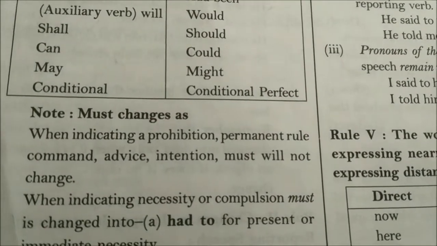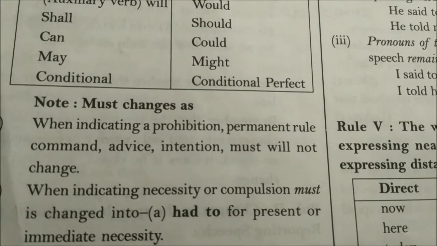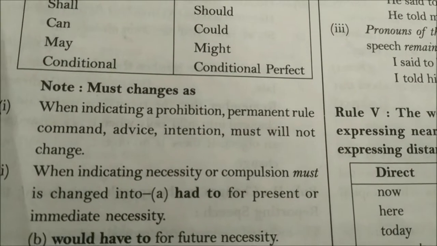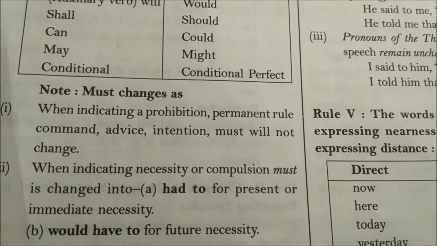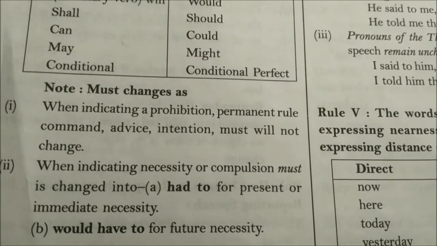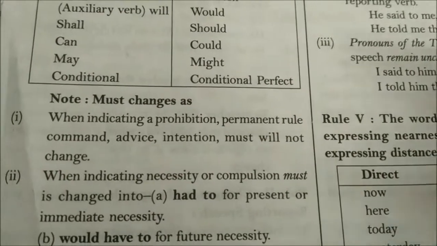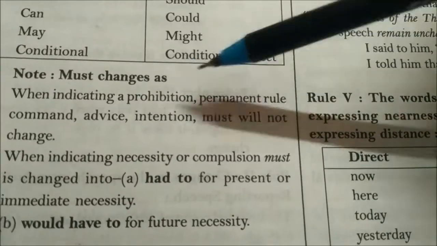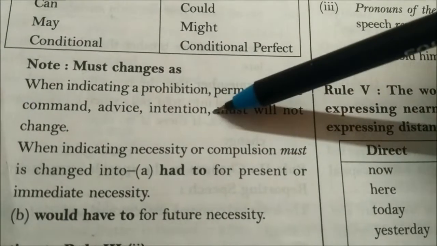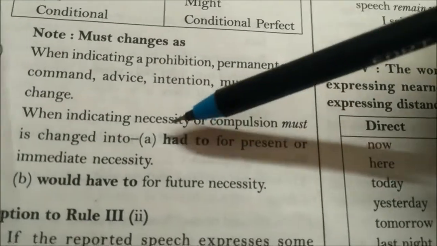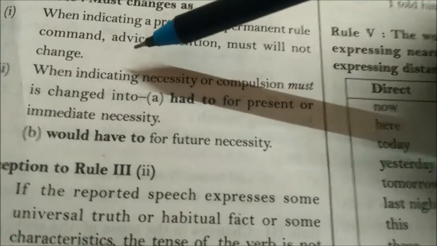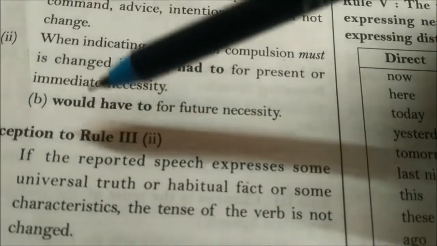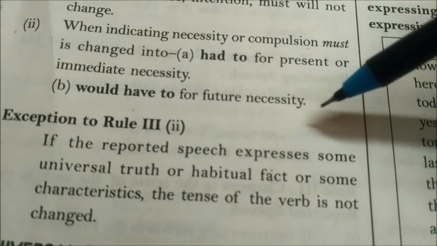When indicating necessity or compulsion, must is changed into had to for present or immediate necessity, and would have to for future necessity. So it will remain the same, but must will change into had to if there is a necessity or compulsion.